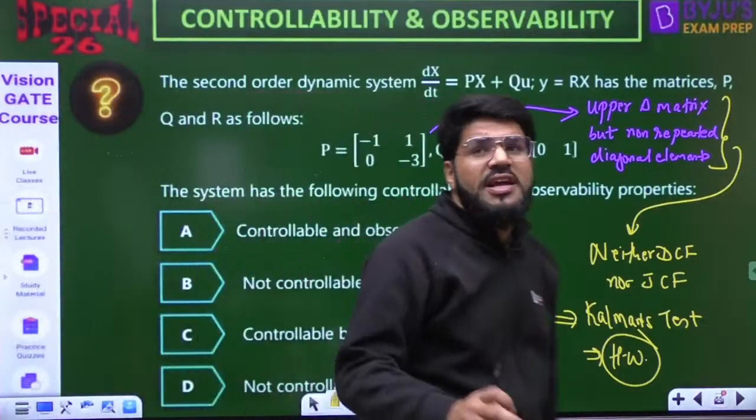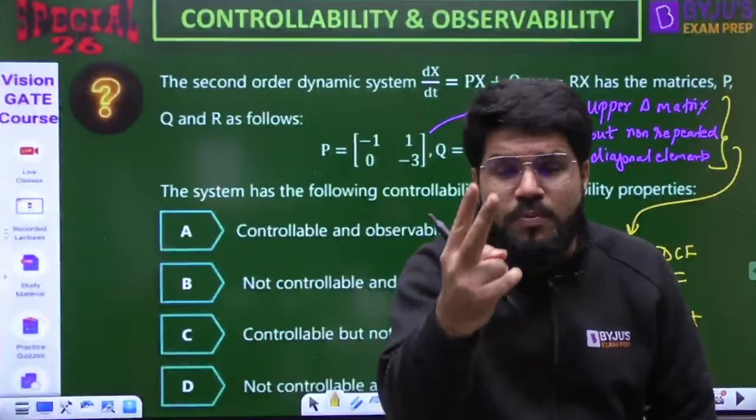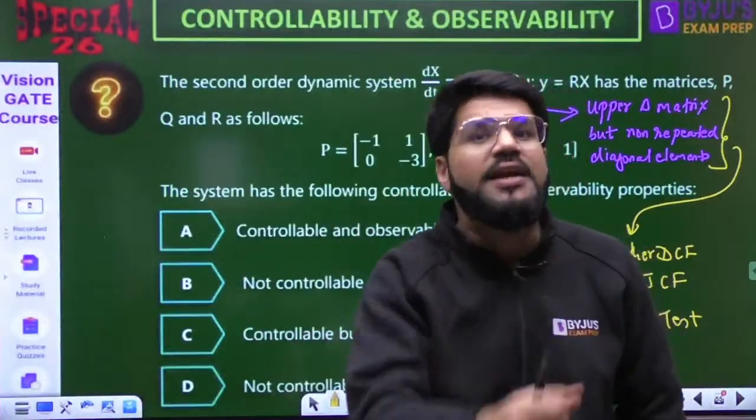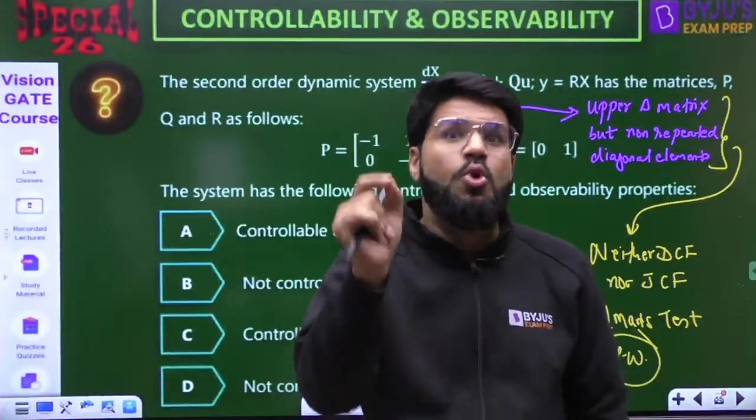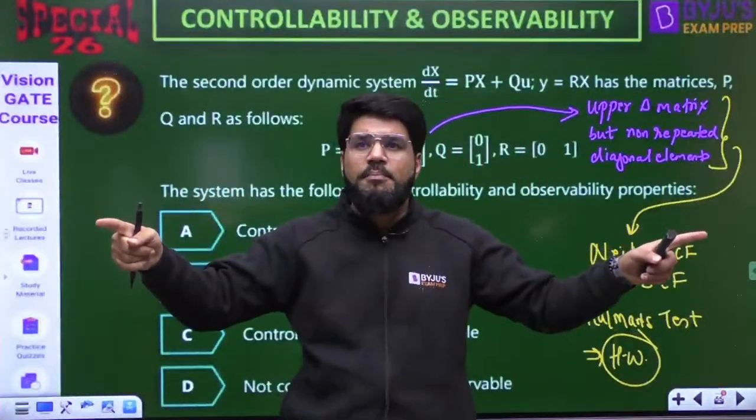Be careful. These tricks, this Gilbert's test is going to make your life simple. You have seen how a 2-mark question of GATE I've shown you within seconds. But where to apply Gilbert's? Only on the normal forms, that is either DCF or JCF. Okay, but not on any other.